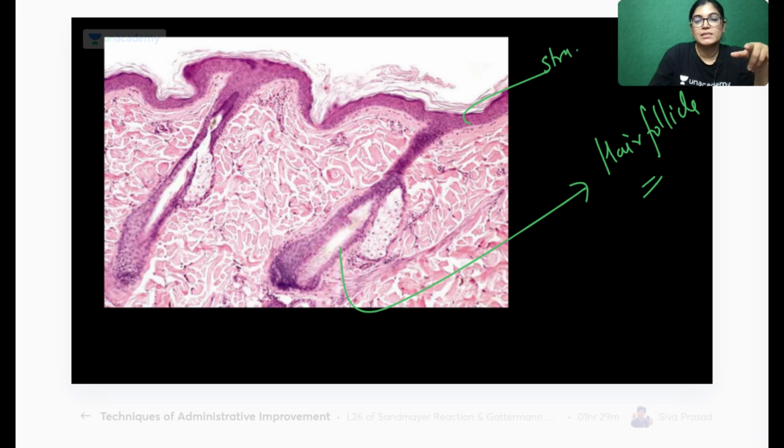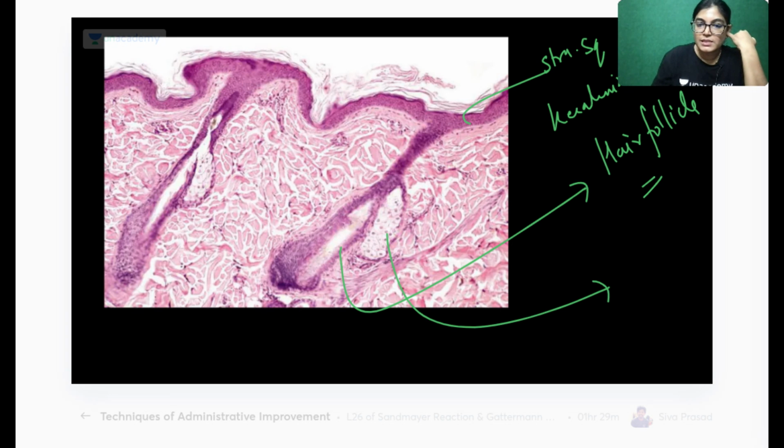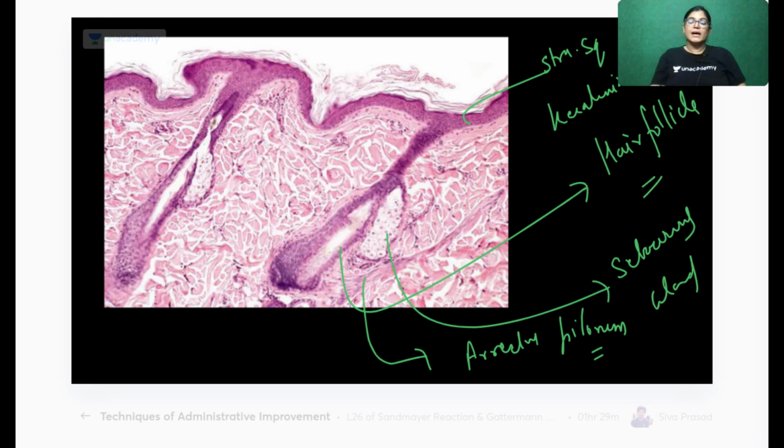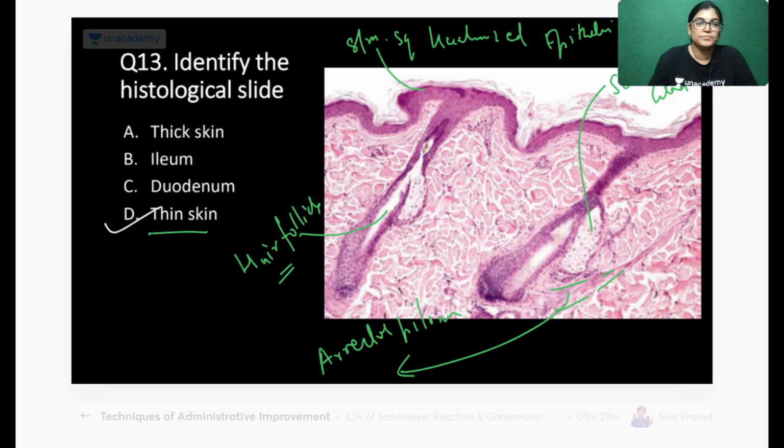This is stratified squamous keratinized epithelium. Also, you can see the sebaceous gland. Also, you can see this is erector pili muscle. So it is showing erector pili muscle, sebaceous gland, and stratified squamous keratinized epithelium, with hair follicle. So this becomes a slide of thin skin.